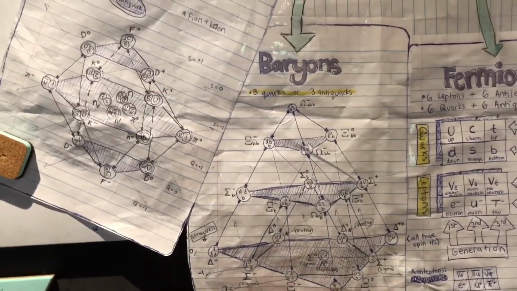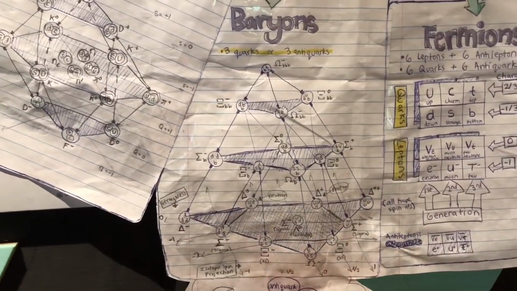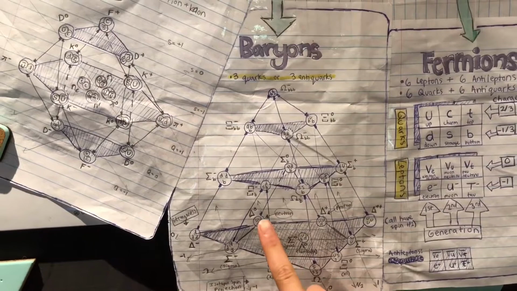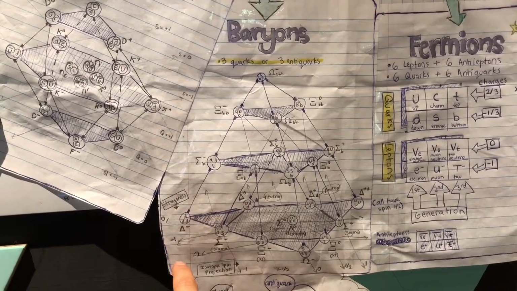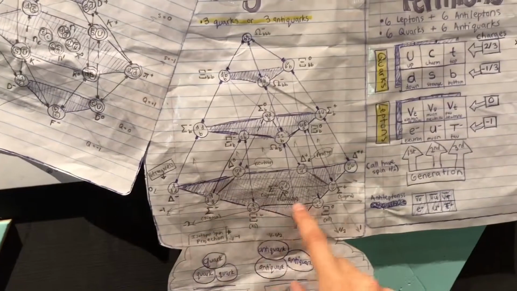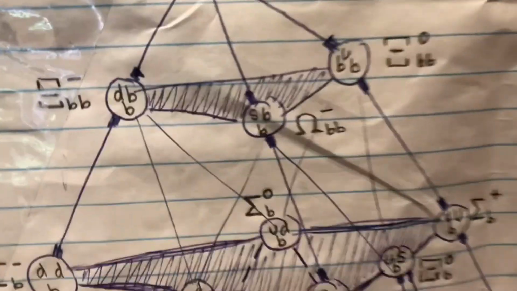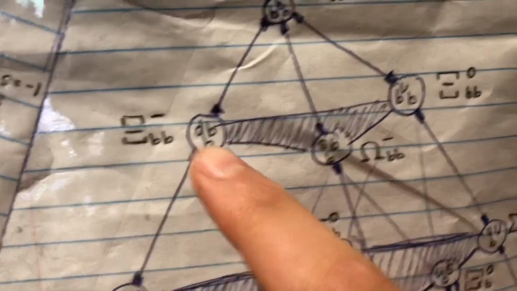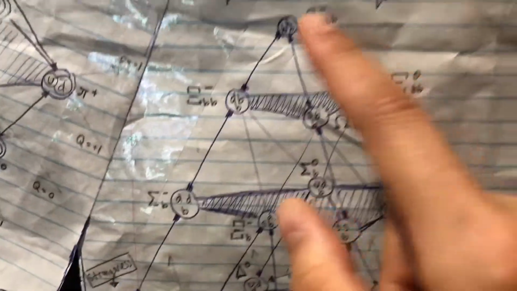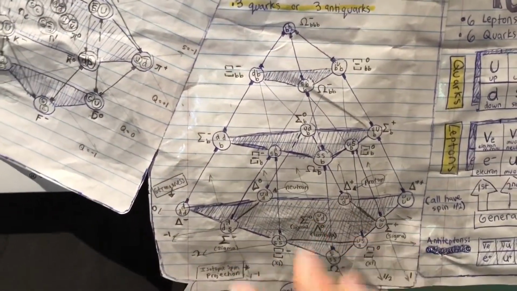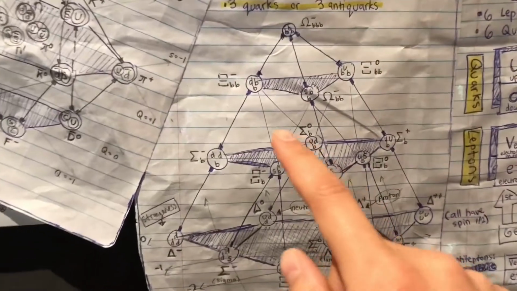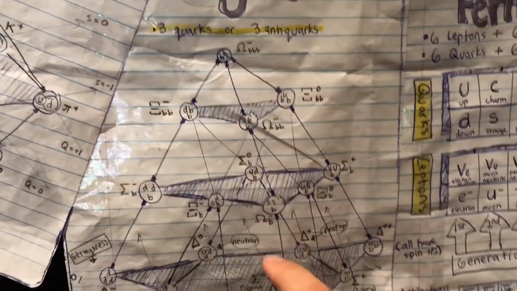So just to clarify how to read this pyramid, I put the spins down here, and so there's the negative 1, the negative 1/2, the 0, the 1/2, and the 1. And then over here I put the strangeness, the 0 like that, the negative 1, and the negative 2. And then inside here you can see that I labeled the types of quarks that are being used in each particle. And you can imagine the same thing for the antiquarks, the same pyramid again. Also, I put the little symbol for the particle name.